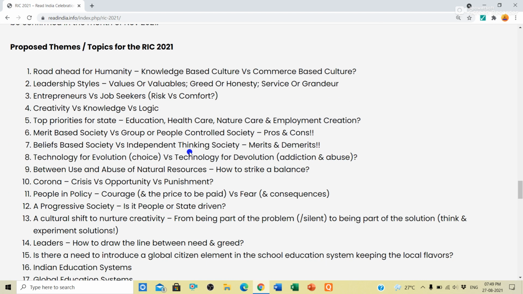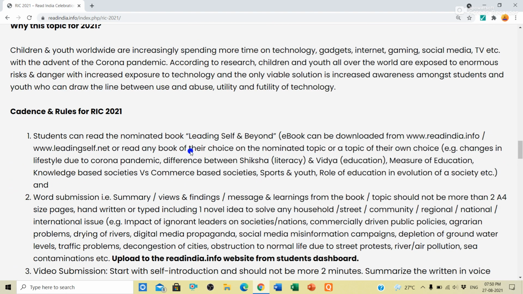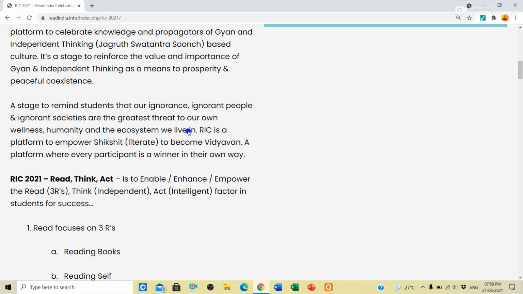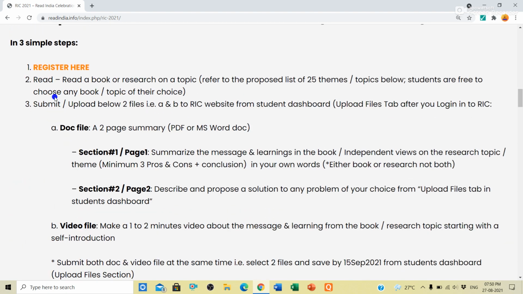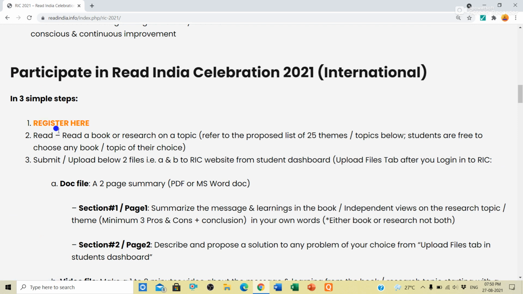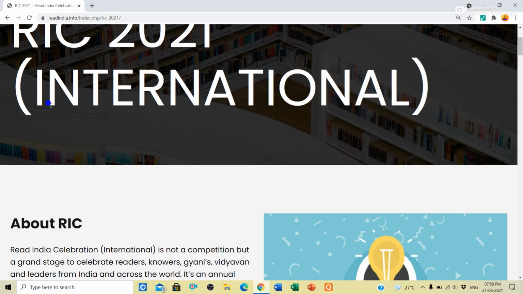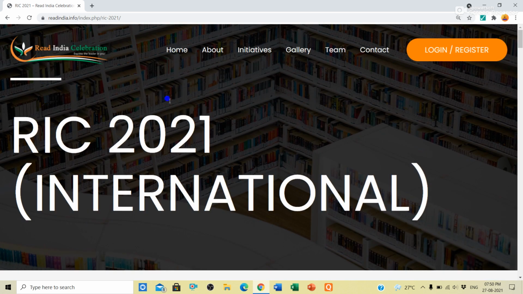Now we will go for registration. You can either click here, register here, the saffron link, which will take you to the registration page. Otherwise, you will click here, login register, at the right top corner. You will click login and register.